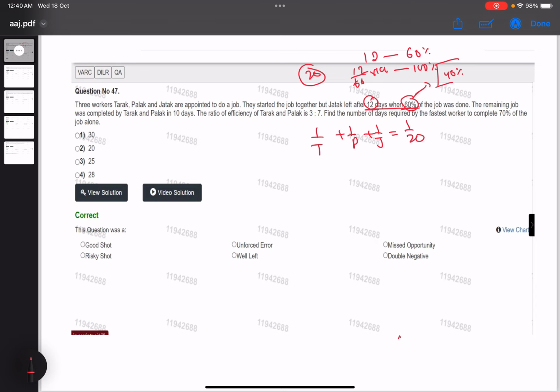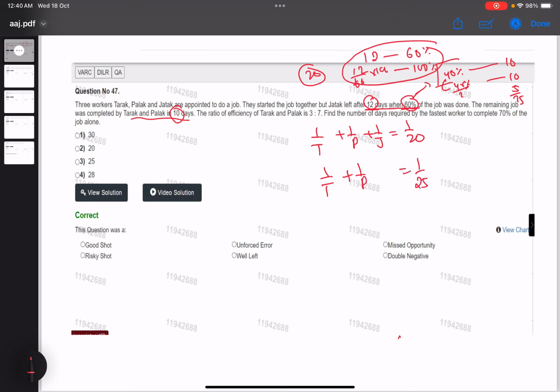Okay, the remaining job was completed by Tarak and Palak in 10 days. As you thought about 60% here, similarly you will think about this. So this 40% work by Tarak and Palak was done in 10 days. So 100% will be done in how many days? 40% in 10 days, so next 40% also 10, so 80% done and 20% left means half of this, 10 by 2. So 25 days. Okay. So 1 by Tarak plus 1 by Palak is 1 by 25.